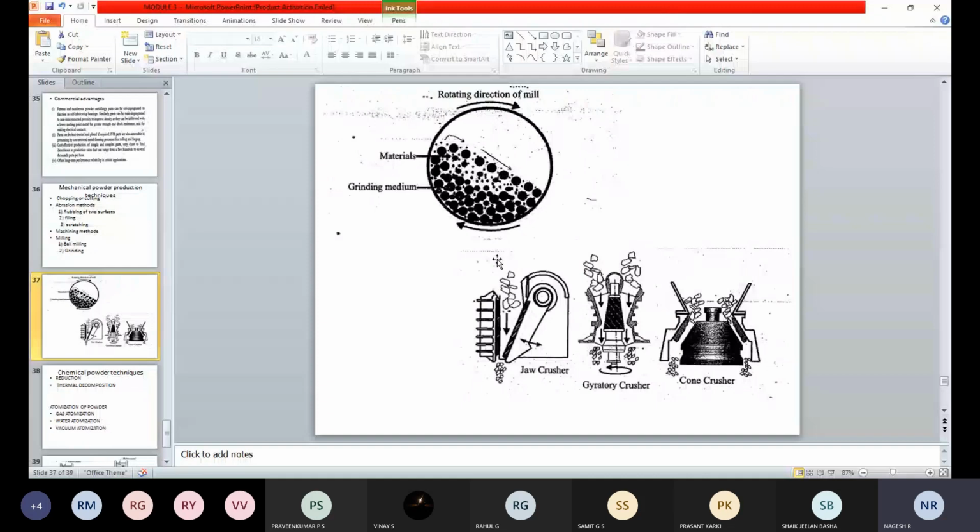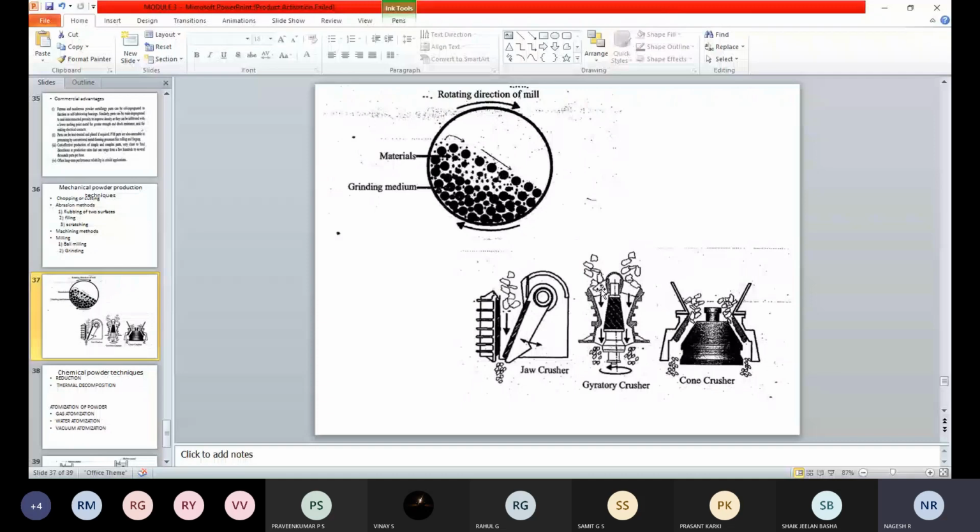So here also, the rotary crusher, the nano rotary crusher. When we pass the material over here, there will be a grinding material. When the grinding material comes in contact with the material, it will get smaller. It will be crushed, converted into a smaller form, and come out here.